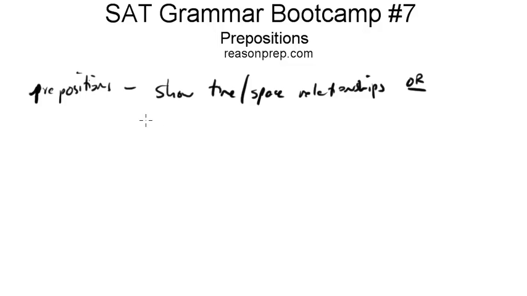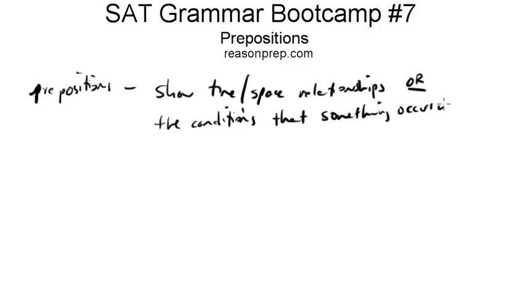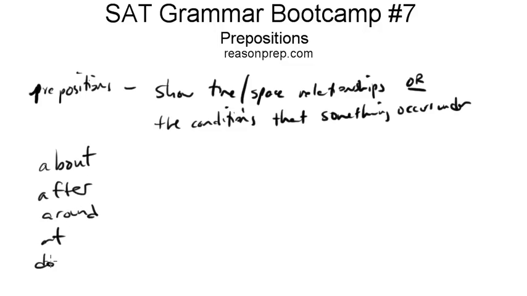or they tell us the conditions that something happens, that something occurs in. We'll say occurs under. So what does that mean? Well, what are some examples of prepositions? Well, here are some examples. I mean, there are a ton, but I'll give you a few. So about, after, around, at, down, in, of, on, to, until, without, and so on.